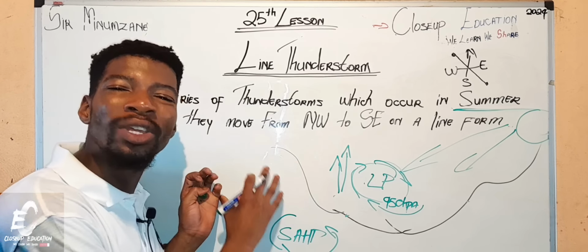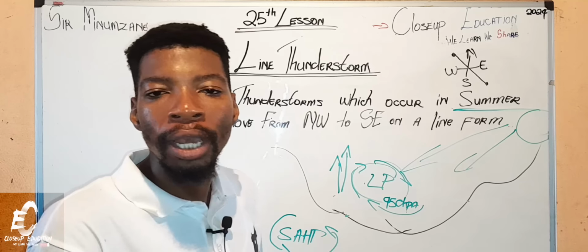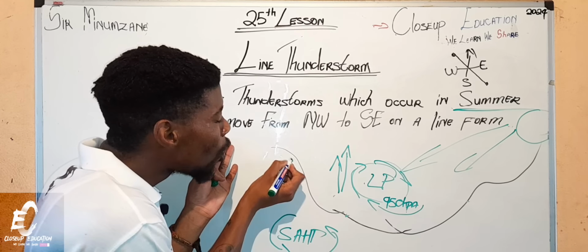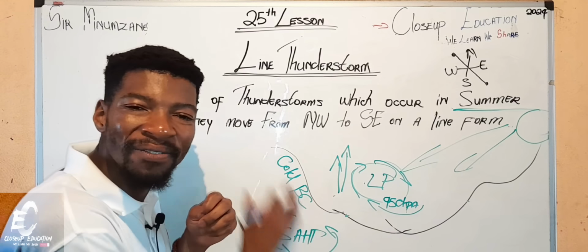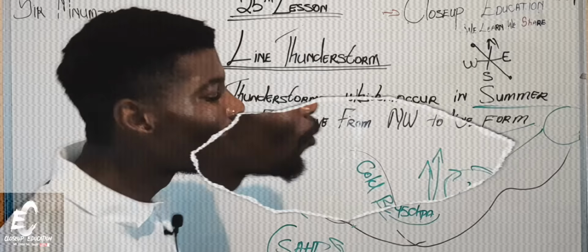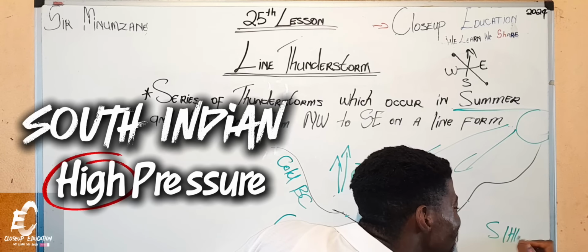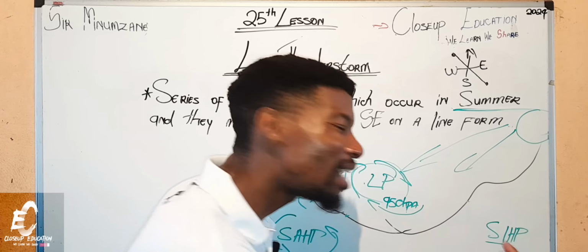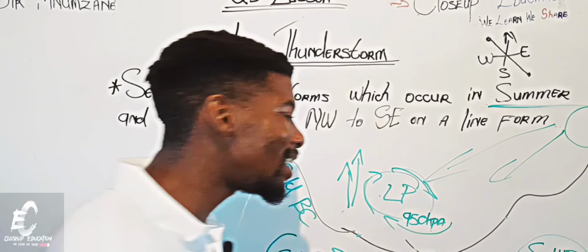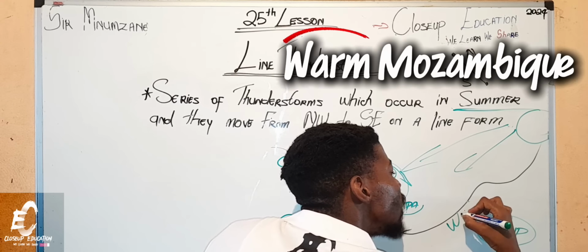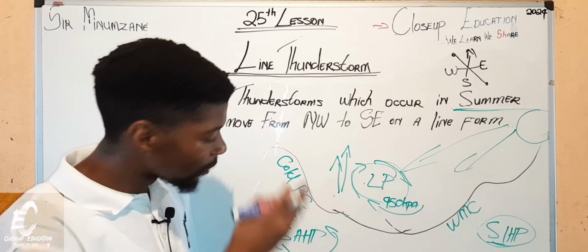It is within the cold Benguela current. The South Atlantic Ocean is cold. Meaning here it is called the cold Benguela current, guys. The cold Benguela current is found here. If this is cold, what do we have here? We have our South Indian high pressure. This is the South Indian high pressure cell. It also rotates anti-clockwise, but its difference is that this is the warm Mozambique current. This is called the Benguela current.